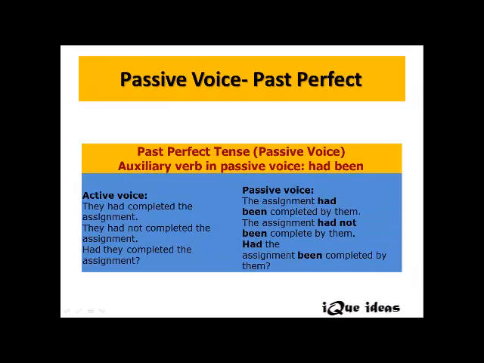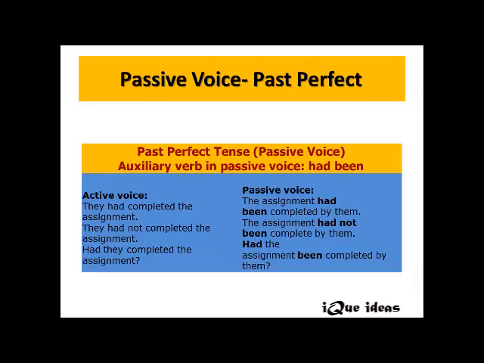Now let's look at changing past perfect tense from active voice to passive voice. And the first thing you all need to remember here is there is only one change, right? From present perfect to past perfect, that is has been and have been get replaced with had been because we are dealing with past here, right? And 3V remains the same here in passive voice. Let's look at the examples here.